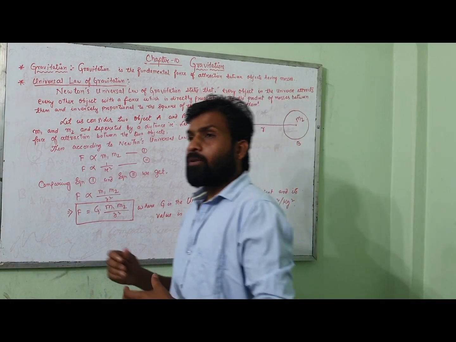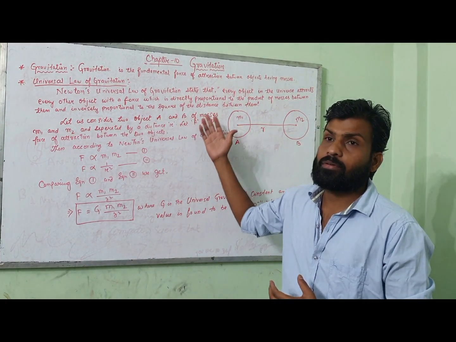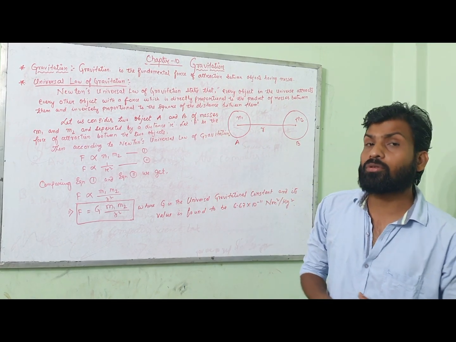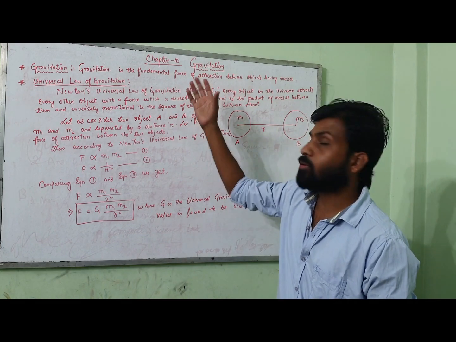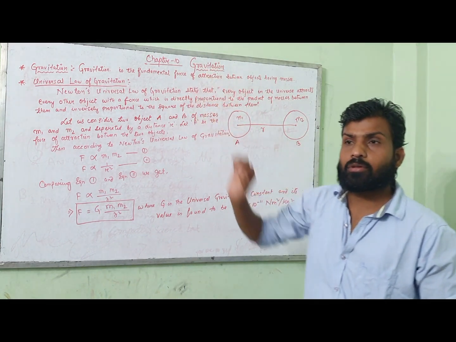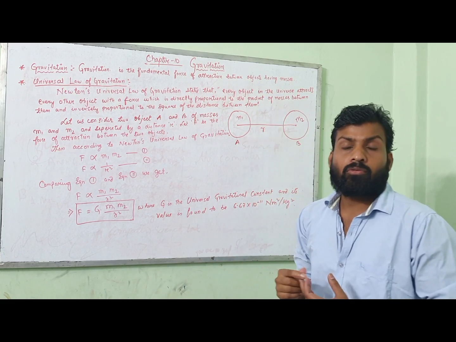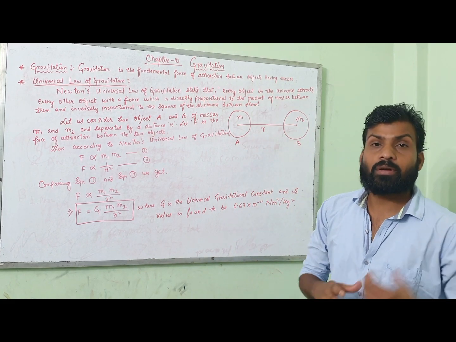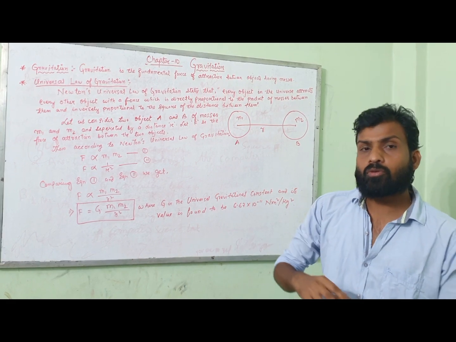Now this is the particular theory we are discussing, from the late 16th or 17th century. At that time it was not known. There is a very interesting story related to the topic of gravitation. Once it was said that Newton was sitting under an apple tree, thinking or imagining something, and at a particular moment an apple fell down.